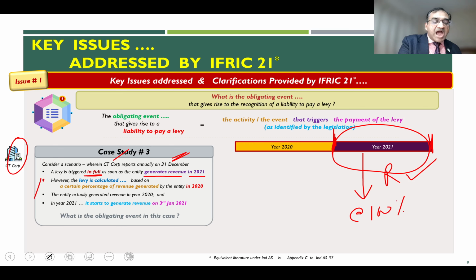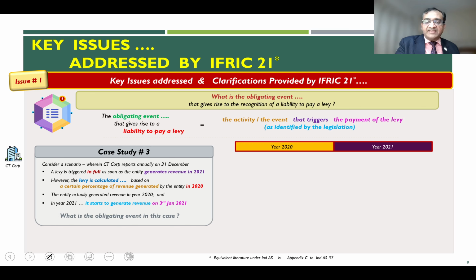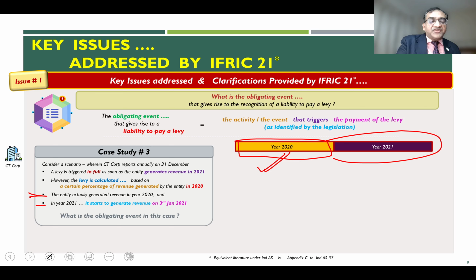However, the levy is calculated based on a certain percentage of the revenue generated by the entity in the year 2020. The entity actually generated revenue in year 2020. And in year 2021, in the current year, it starts to generate revenue on 3rd January.